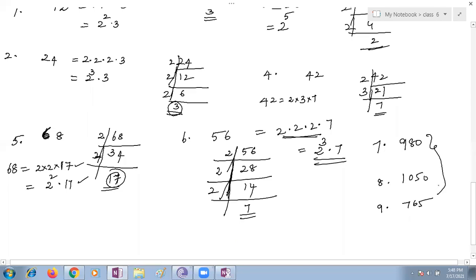Ma'am, what did you say? This is for Ashwath Reddy, Jaydeep, and Yadharth. What are the questions, ma'am? 980 for Ashwath Reddy, 1050 for Jaydeep, 765 for Yadharth. Ma'am, what do you have to find? Prime factors, ma'am. Okay, ma'am.